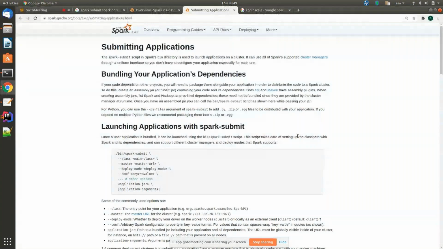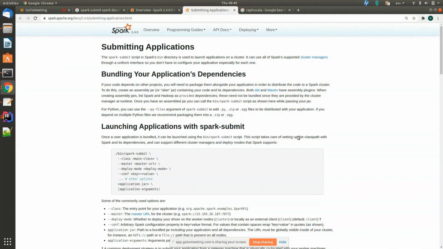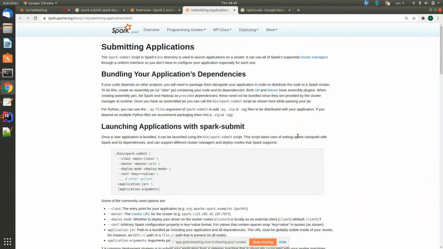You just give a single small L, local. Then you don't have any other argument, so you do not have a number of executors; those things we are not going to give. We'll give deploy mode. Not local, client or cluster. You give client. And we don't have any config key. We don't need that as of now.